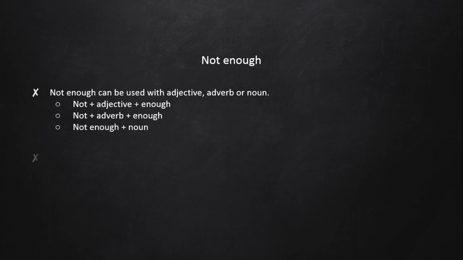Okay, let me just give you an example. Monica is not pretty enough to be Miss Universe. Not pretty enough. Pretty is an adjective, describing Monica. Look at the position. The position here is between not and enough.